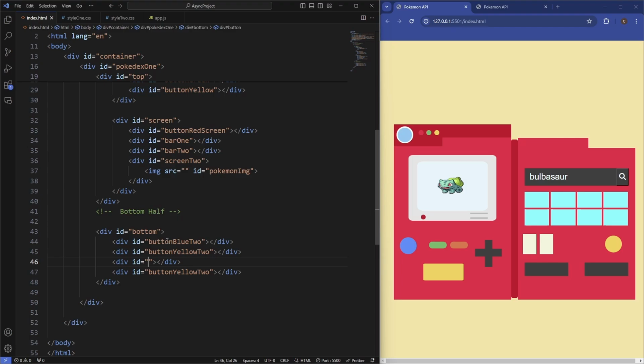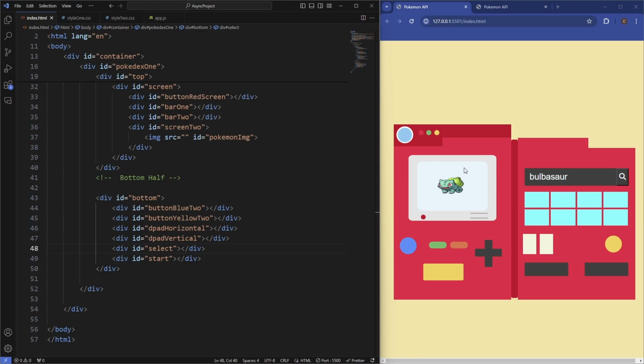So we'll say D-pad horizontal, and then D-pad vertical. And then finally we have one more, oh sorry, two more actually. We need the select, we need these buttons here. So that's going to be select and the start. So that's the first half of the Pokedex.